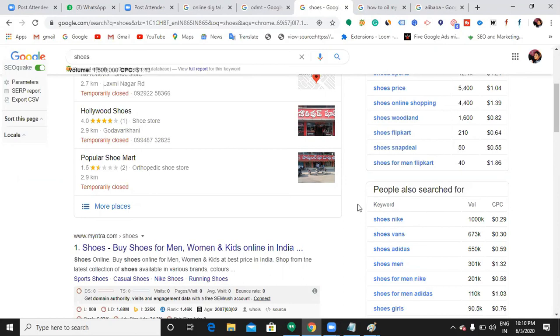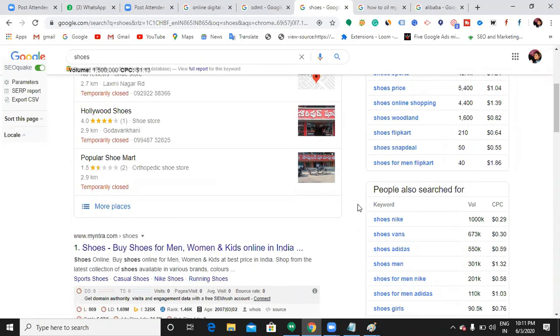Google is giving first priority to the local locations. When you search for any keyword, Google will find out what possible things are available in your local location. Now if I'm in Hyderabad and I'm searching for a digital marketing institute, it will show me the Hyderabad results only.